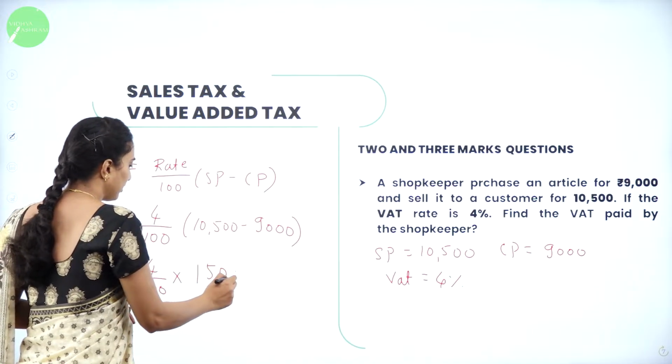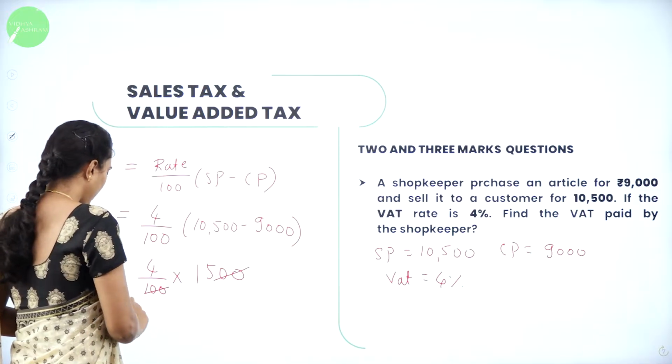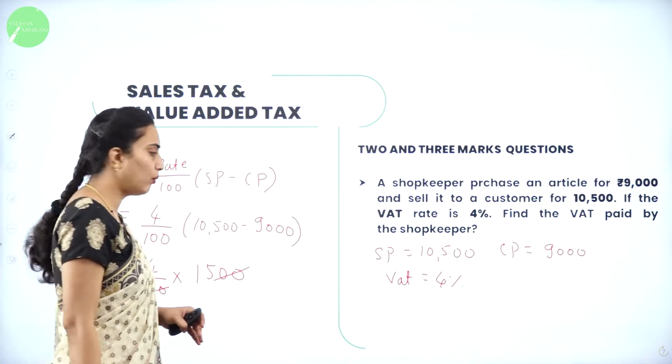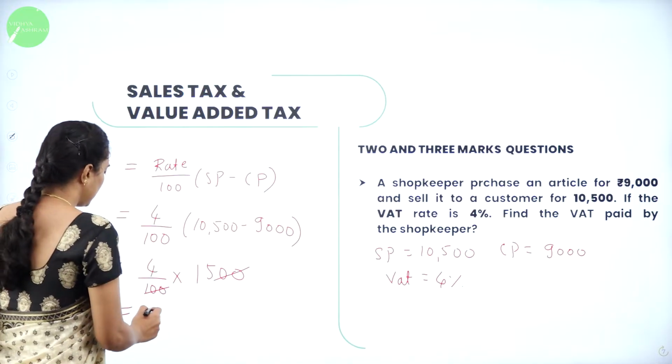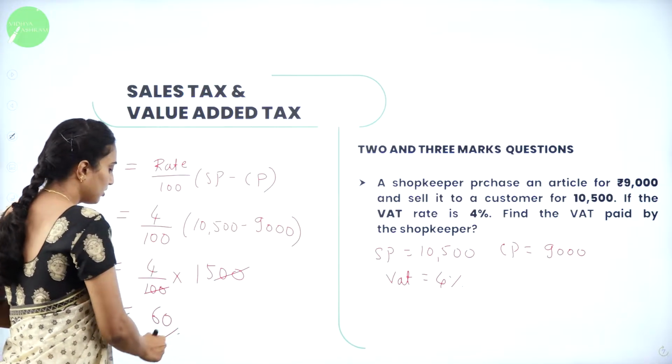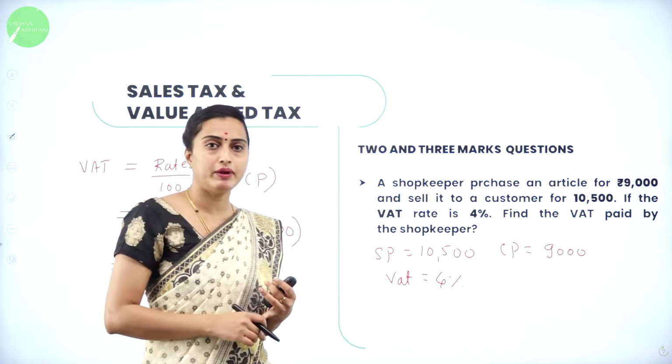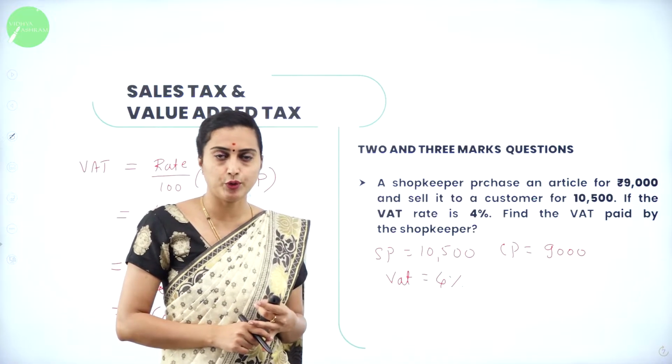Therefore, 4 5s are 20, 4 1s are 4, which is 60. So this is the VAT paid by the shopkeeper. I hope you got this one.